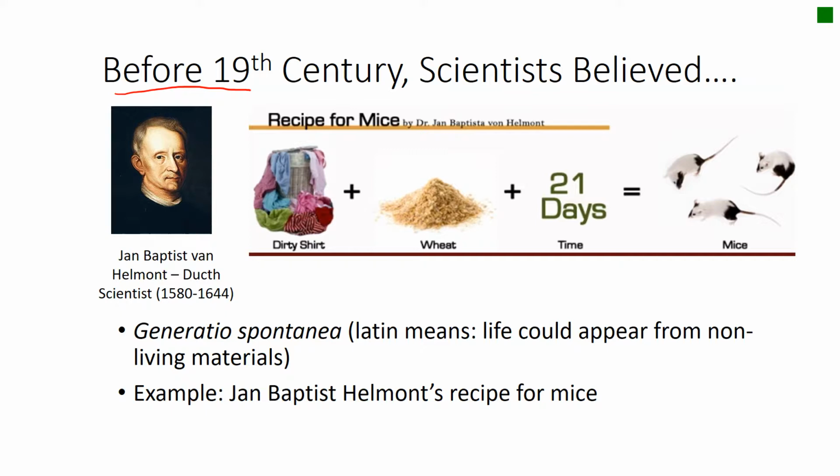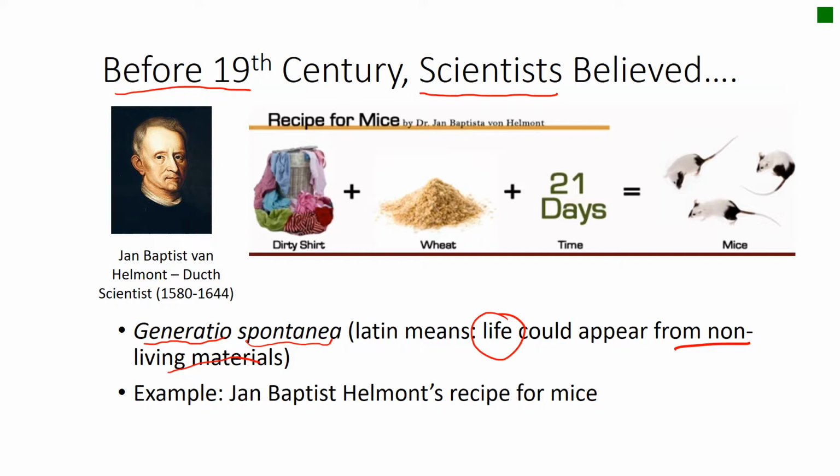Back then, the scientists believed that living things come from non-living things. In Latin, this kind of theory is called generatio spontanea, which means that life could appear from non-living materials. And as you may have learned, that theory has to be supported by evidences.